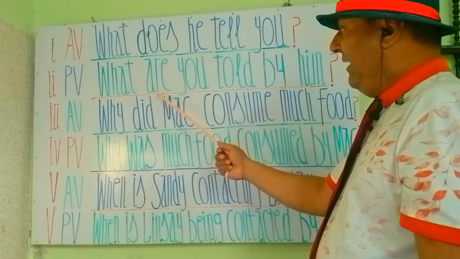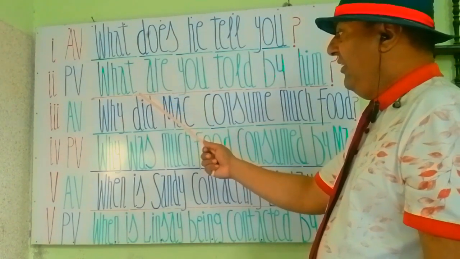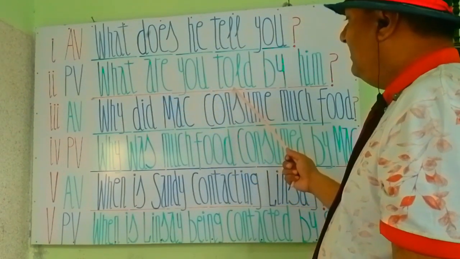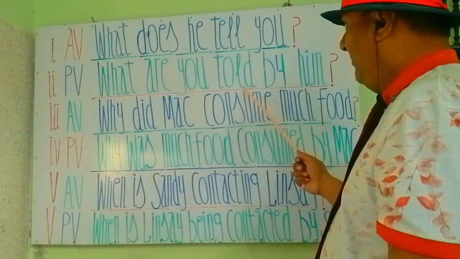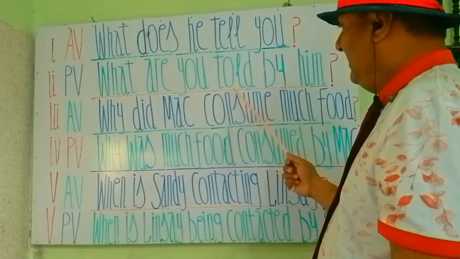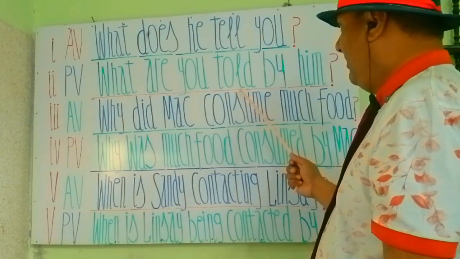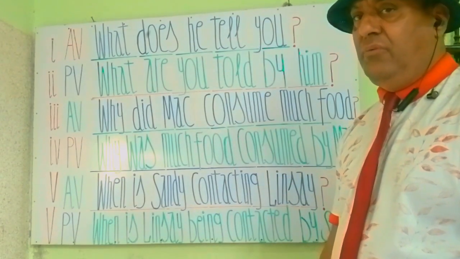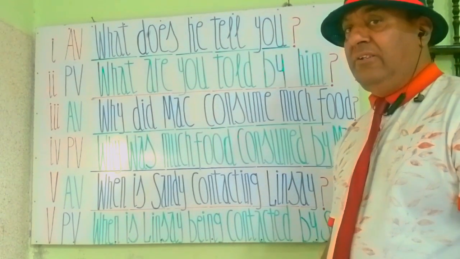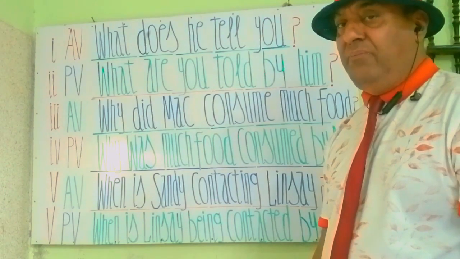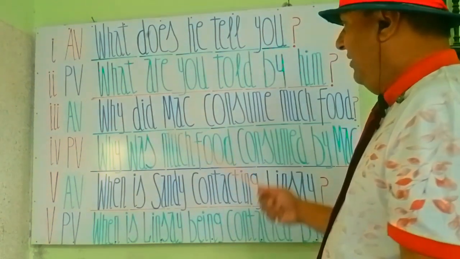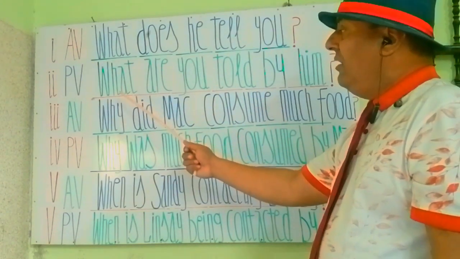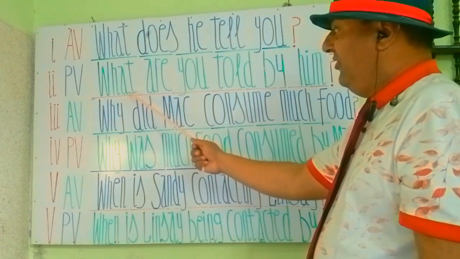We write are first because it's an interrogative sentence. What are you? And then the third form of the verb, principal verb tell. This verb form is also said to be the past participle form, and we add it in all passive voice statements.